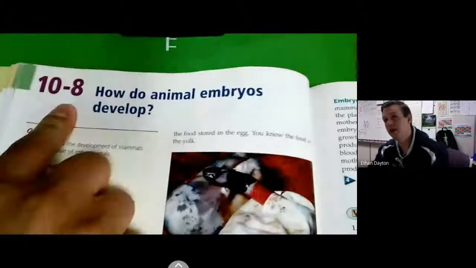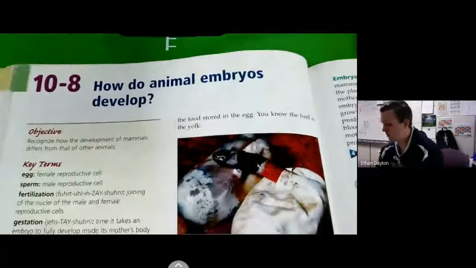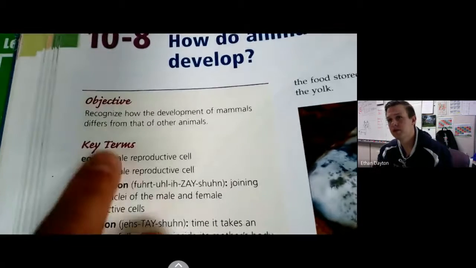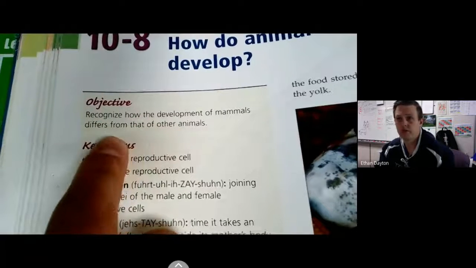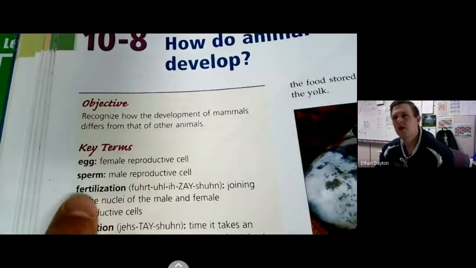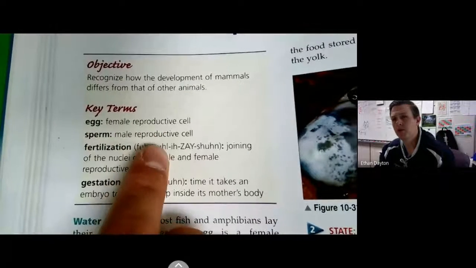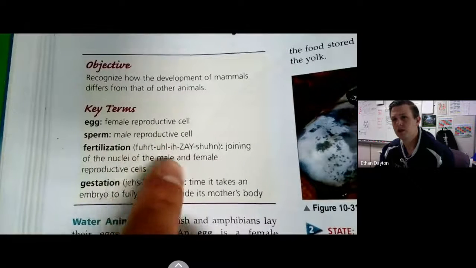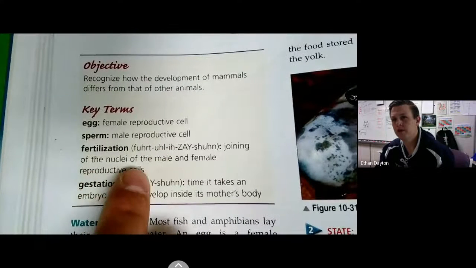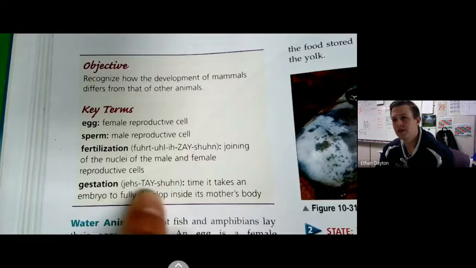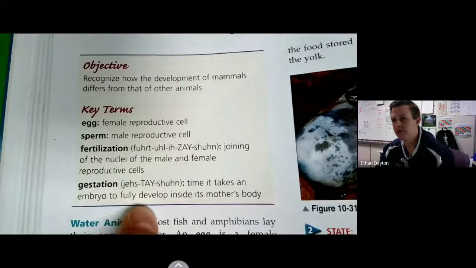It is lesson 10-8, How do animal embryos develop? Our objective is to recognize how the development of mammals differs from that of other animals. Key terms: egg, female reproductive cell; sperm, male reproductive cell; fertilization, joining of the nuclei of the male and female reproductive cells; and gestation. That is the time it takes an embryo to fully develop inside its mother's body.